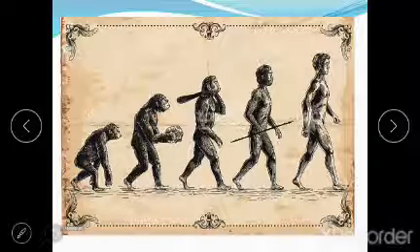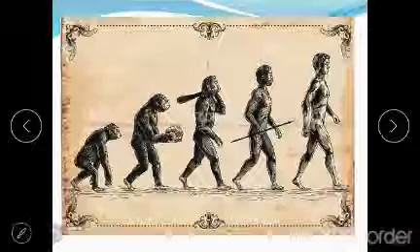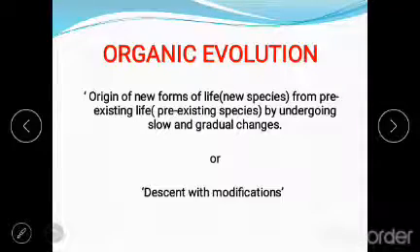So what exactly is organic evolution? Organic evolution and evolution are both the same; there is no difference. The exact definition of organic evolution: the origin of new forms of life, that is, new species from pre-existing life, by undergoing slow and gradual change.